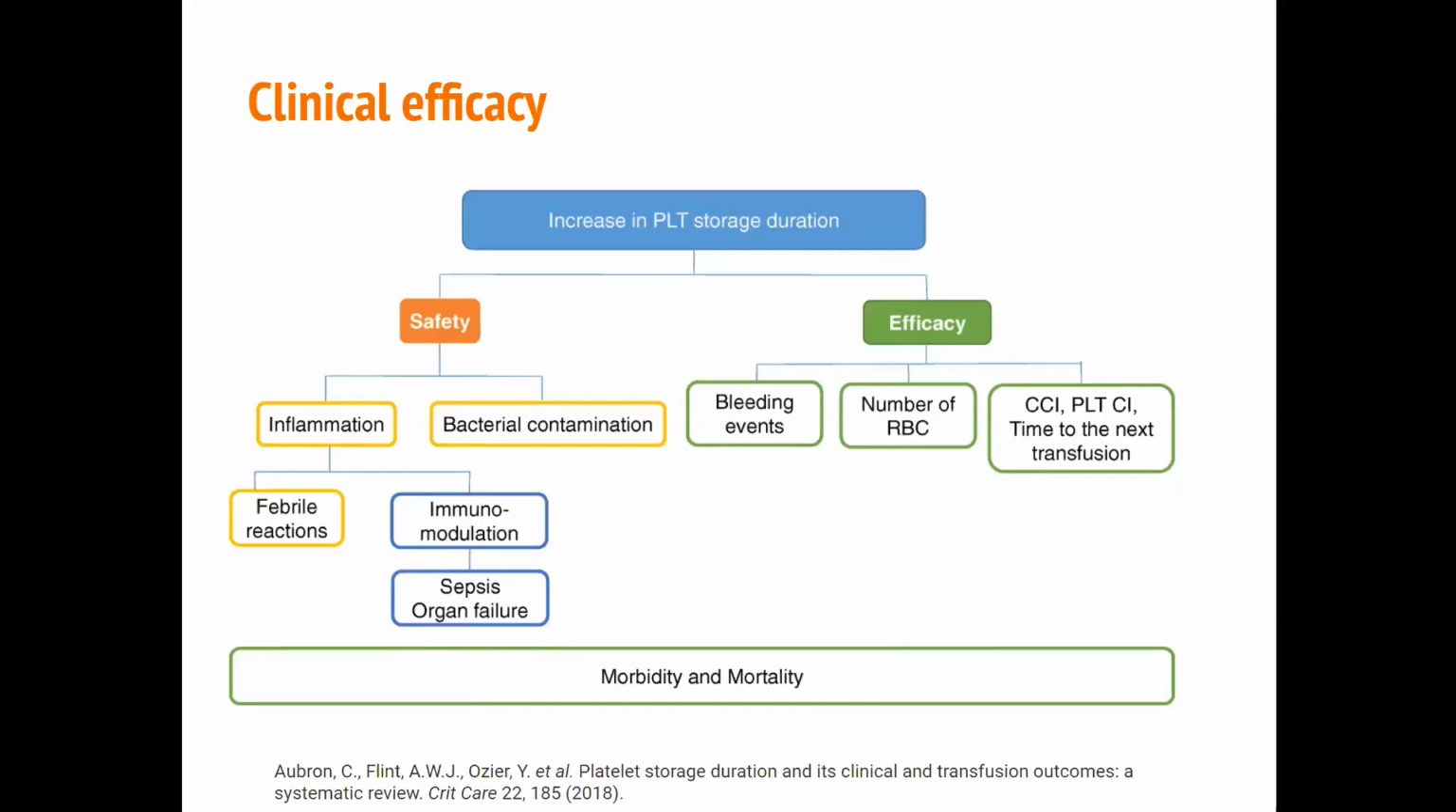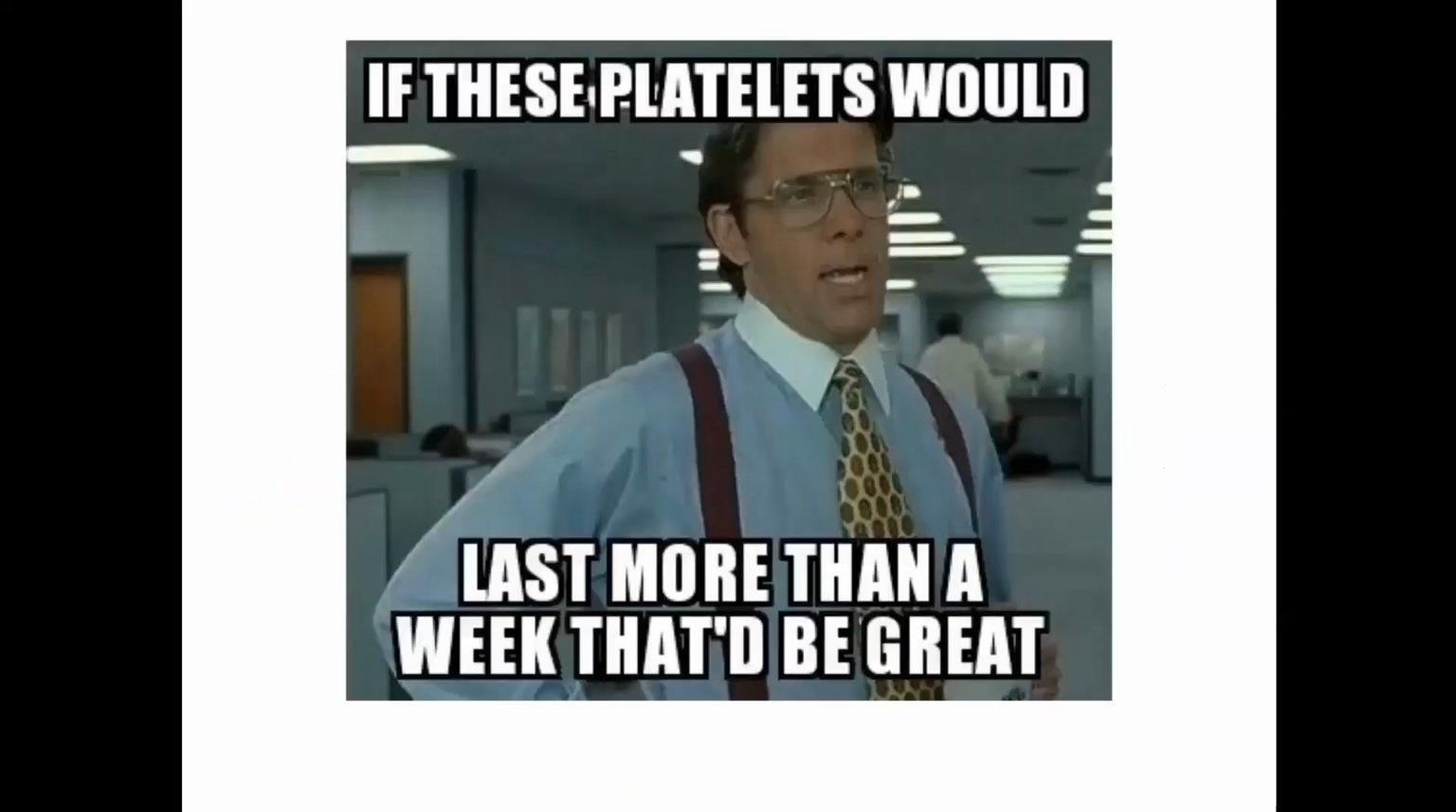In order to increase the platelet storage duration, it should be based on safety and efficacy. And these are the various methods which were discussed by Aubran et al., out of which we were only able to study a few of them. So if at all we could increase the platelet storage duration by more than a week, or at least 7 days, we'd be able to cater to a large number of platelet demand. Thank you.